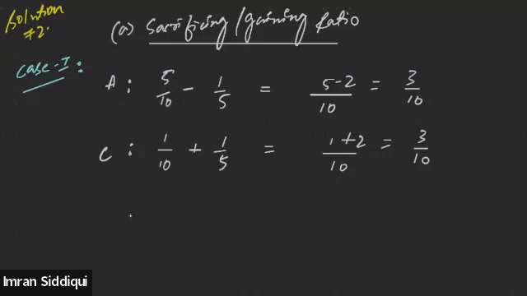So that means the new profit sharing ratio of A and C will be 3:3.